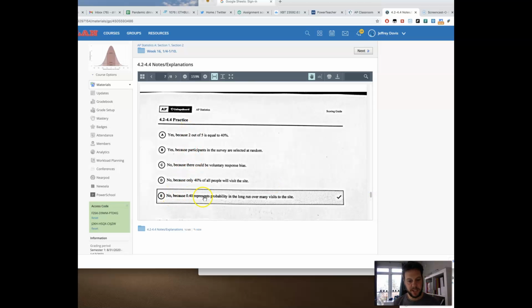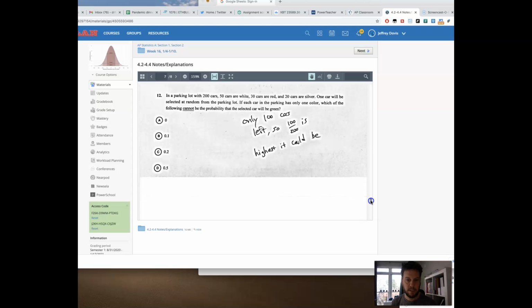40% or 0.4 represents probability in the long run over many visits. It does not mean in the next 5 I'm going to get exactly 2. Think of flipping a coin. It's 50-50, right? Does it mean if I flip it twice I'm going to get 1 heads and 1 tails? Like the coin will know it was heads and it has to fix things and it'll be tails on the next one? That's not how it works.